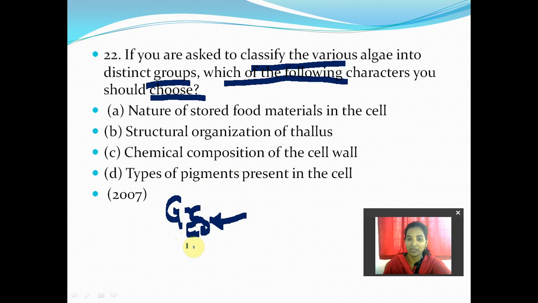If it is brown algae, red algae. Generally, the most important thing is that option D is the appropriate answer, where the pigment is very important for classifying them.